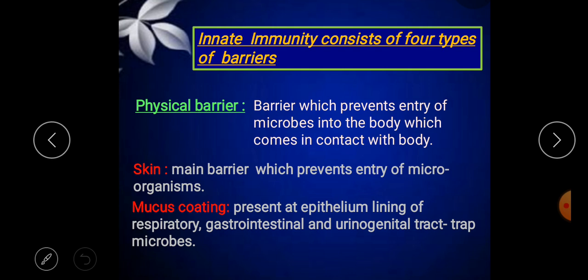For example, when we breathe, inside our nostrils there are some small hairs. What is the function of those small hairs? Those structures prevent the entry of dust particles into the nasal passage. Those hairs do not allow any microorganisms or dust particles to enter our nasal passage. So this is the example.